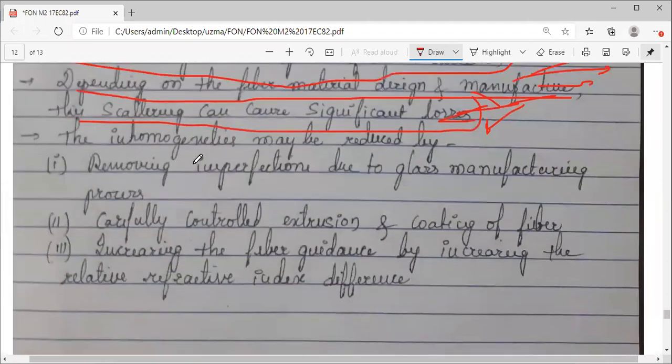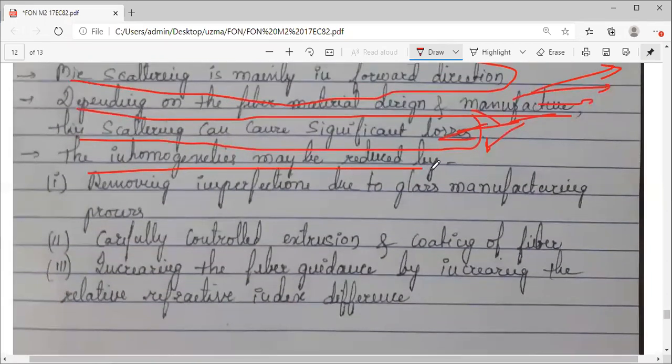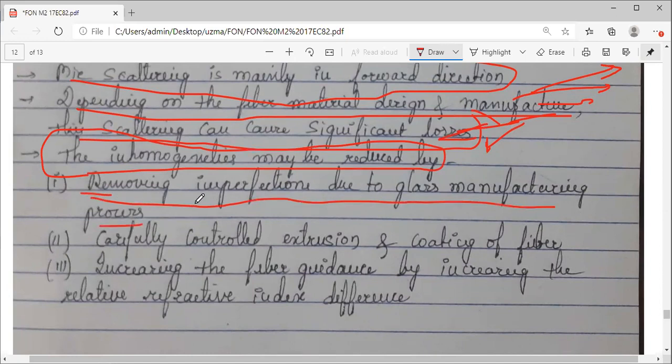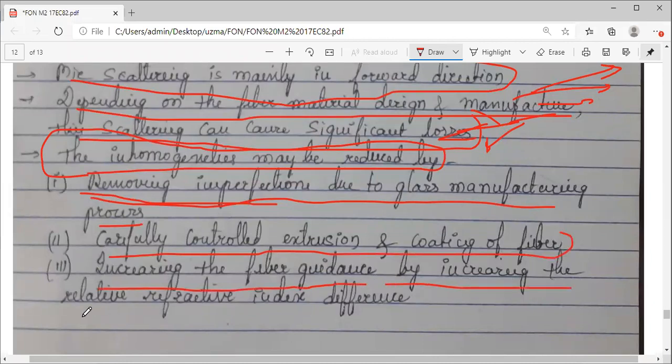And some points I have listed here on how we can reduce inhomogeneities in Mie scattering. One is removing the imperfections due to the glass manufacturing process. वो जब during manufacturing we can remove these imperfections. How? By using very precise, highly refined, advanced techniques. Okay? Then carefully controlled extrusion and coating of the fiber. Then third one, increasing the fiber guidance by increasing the relative refractive index difference. That is delta value हम ज़्यादा करके.